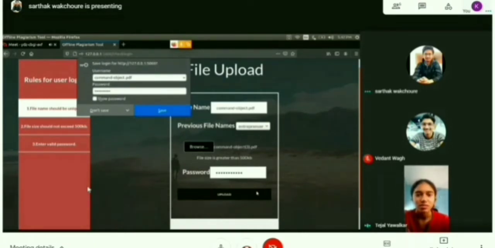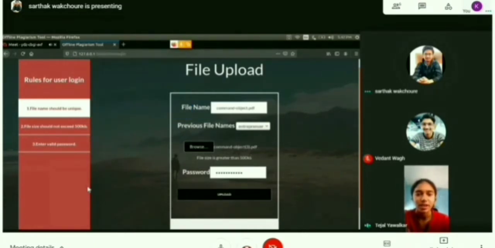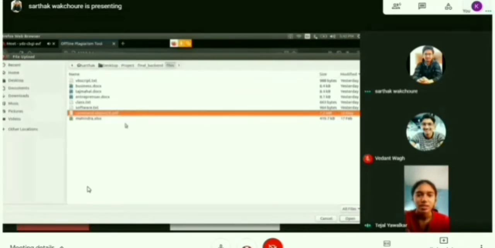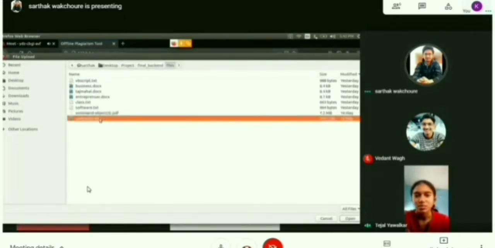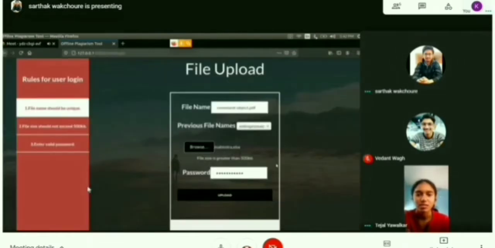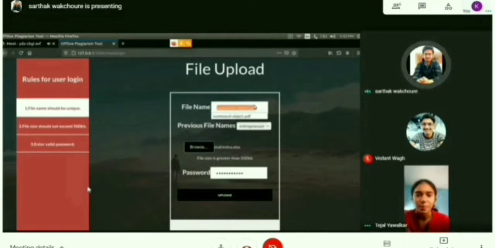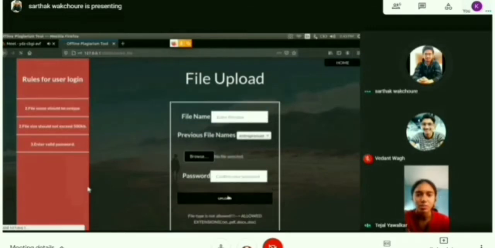Now here the file size is greater than our validated file size. The file should be 500 KB and not more than that. Hence the page has given him an error. So again he has to browse for a file of appropriate size, fill in the details again properly according to the instructions, confirm the password and hit the upload button.